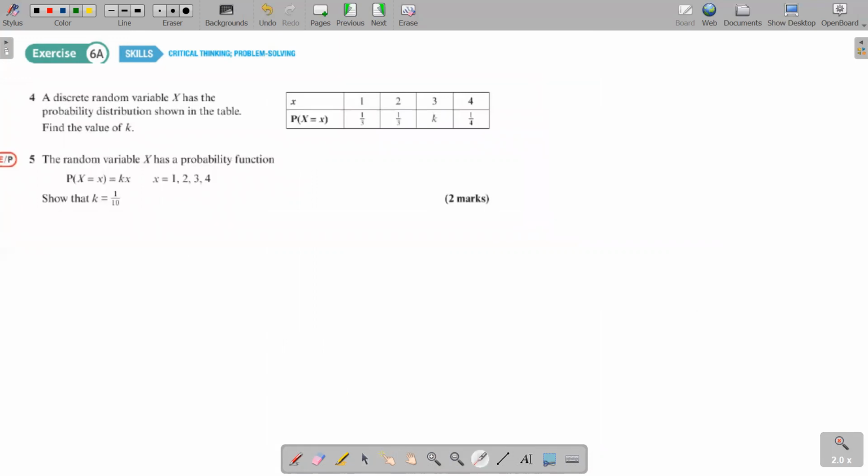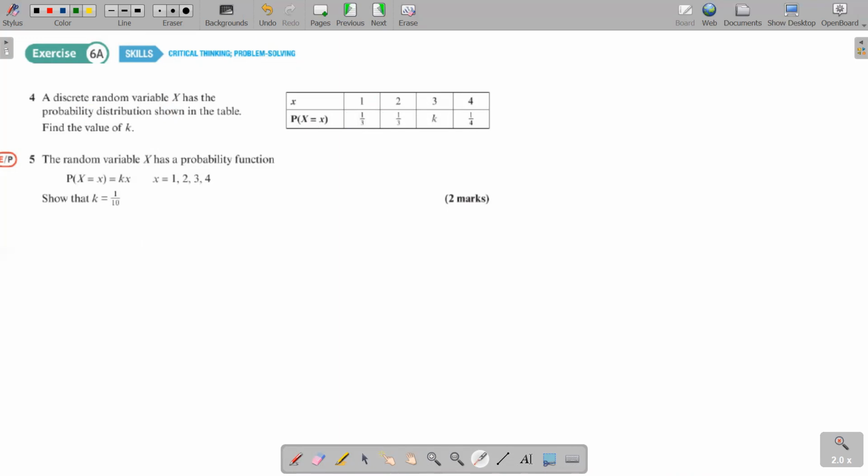They say here, starting with question number 4: a discrete random variable, capital X, has the probability distribution shown in the table. Find the value of k. How do we attempt to find the value of k here? You can see the random variable values are given by the simple letter x. Capital X is the name of the variable, and the probability for each and every outcome is given.